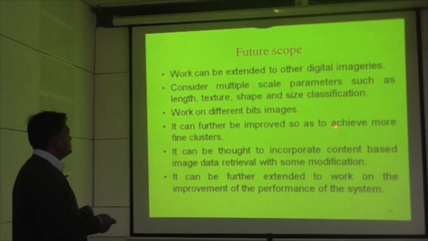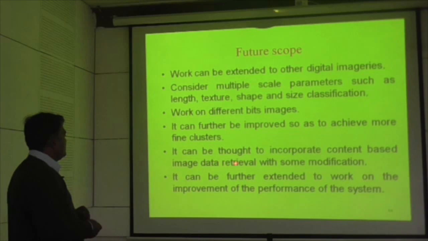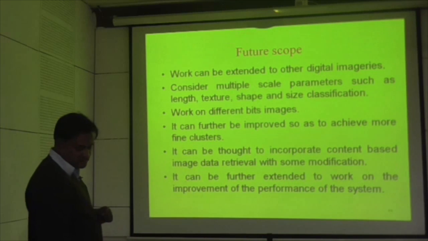It can further be improved so as to achieve finer clusters, and it can be thought to incorporate content-based image retrieval with some modification, and it can be further extended to work on improving the performance of the system.